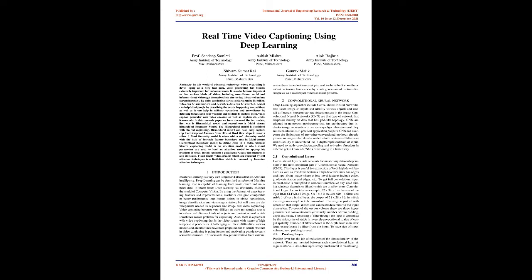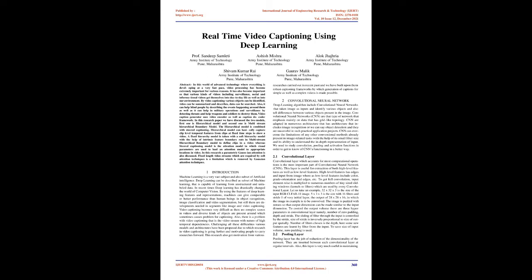1. Introduction. Machine learning is a very vast subject and also a subset of artificial intelligence. Deep learning can be described as a subset of machine learning that is capable of learning from unstructured and unlabeled data. In recent times deep learning has drastically changed the world of computer vision. By using the features and representations of deep learning, machines can give comparable or better performance than human beings